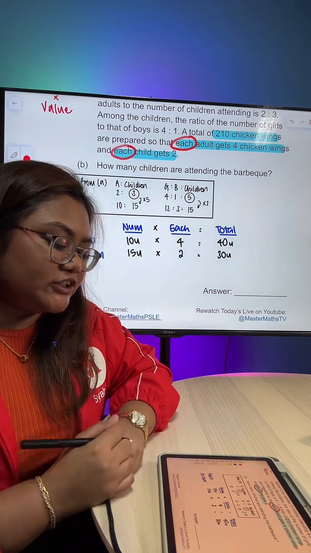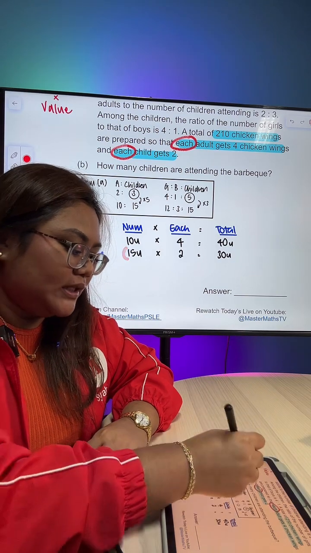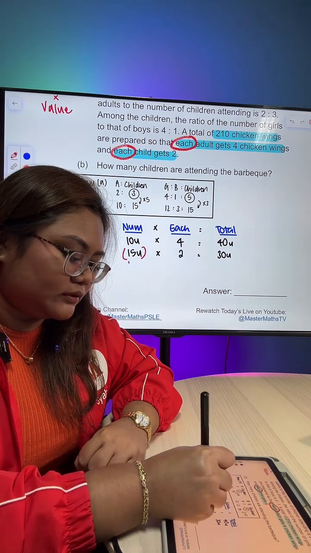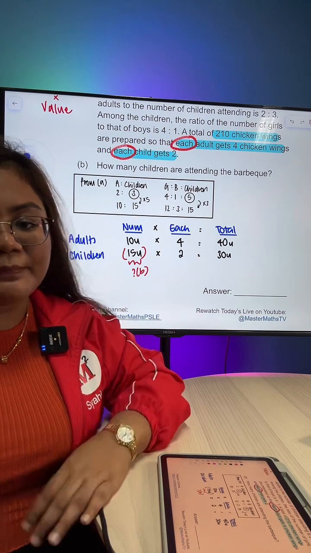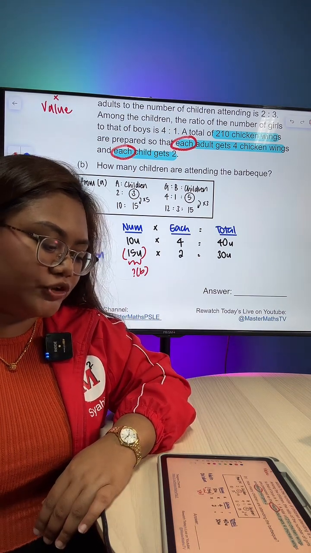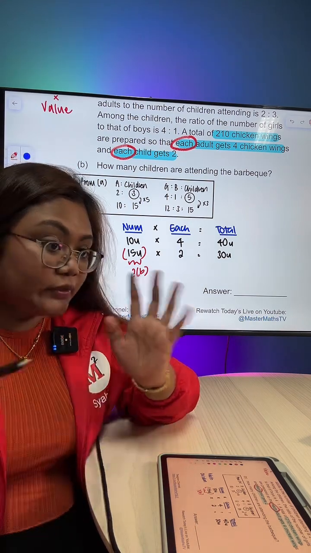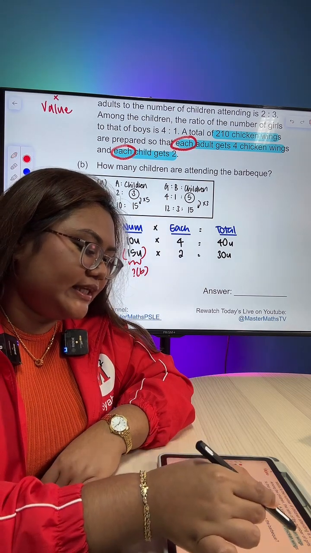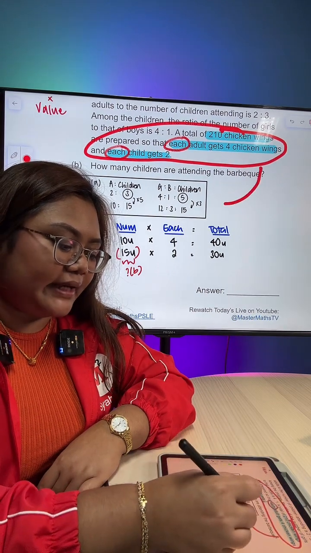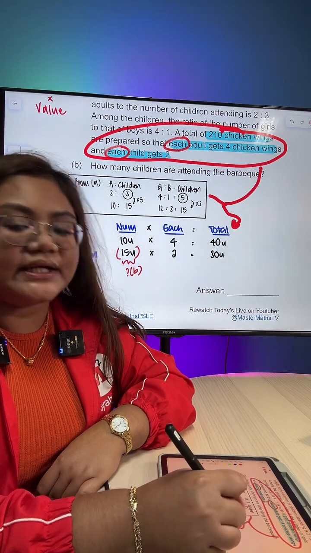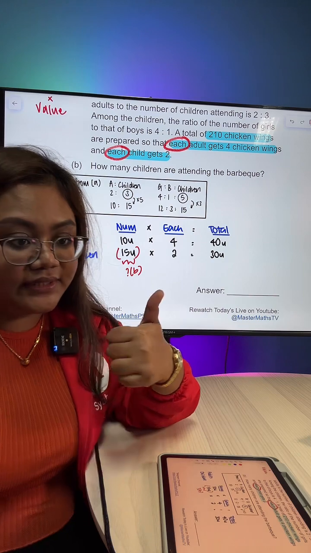Can. Alright. Then the question is asking how many children are attending. So how many children means I am looking for number. Hence, my question mark will be here. This is what the question wants in part B. Okay? So in part B, we are looking for the number of children attending the barbecue. So far, so good. Once again, I'm not doing anything much. All I'm doing is organizing the information highlighted in blue at the top, and the information from part A, and putting it nicely in a table form. All I'm doing is organizing information. Okay?